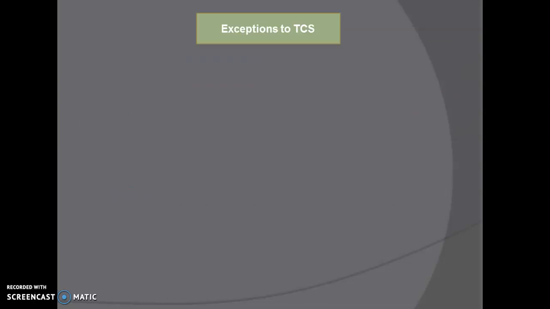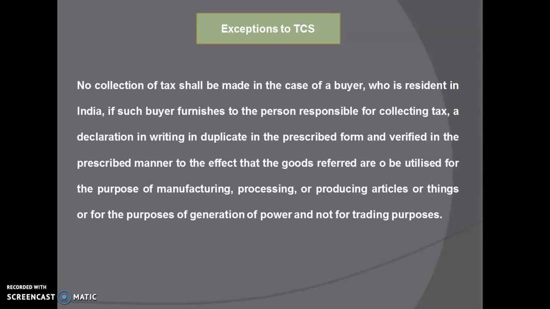So there are certain exceptions to the TCS also, to whom TCS is not applicable. TCS will not be applicable to those persons who give a declaration or proof in writing to the person who is collecting tax that the commodities which the person is buying will be utilized for the purpose of manufacturing, processing, or producing articles or things, or for the purpose of generation of power. If the goods are being bought for these purposes, then TCS will not be applicable.